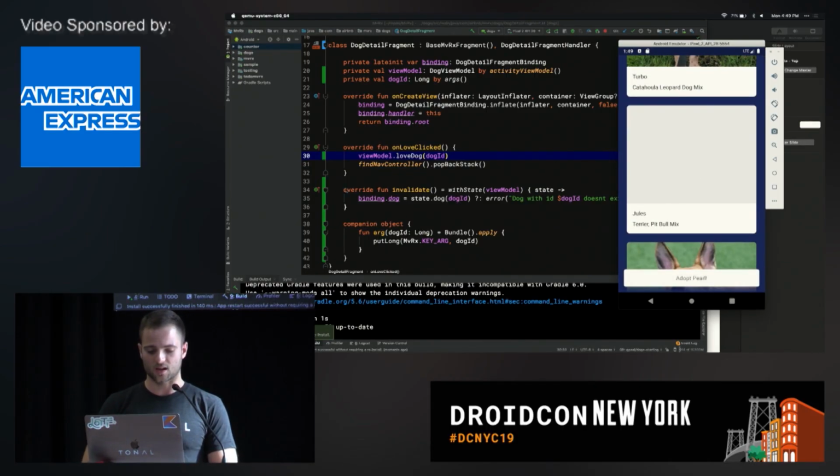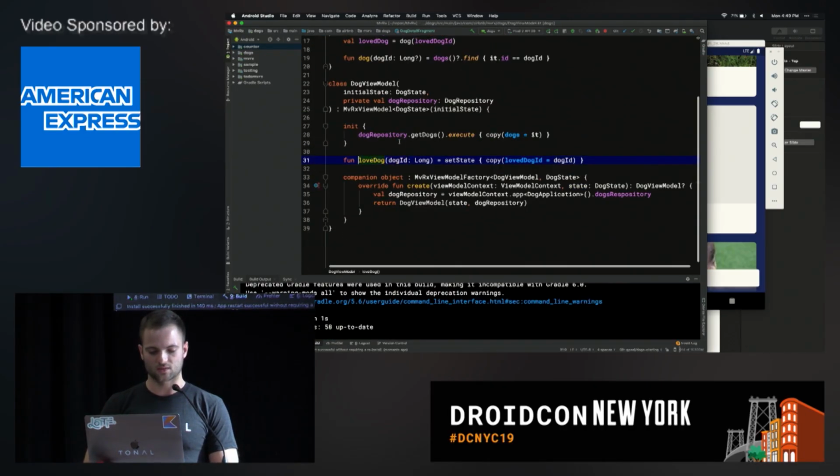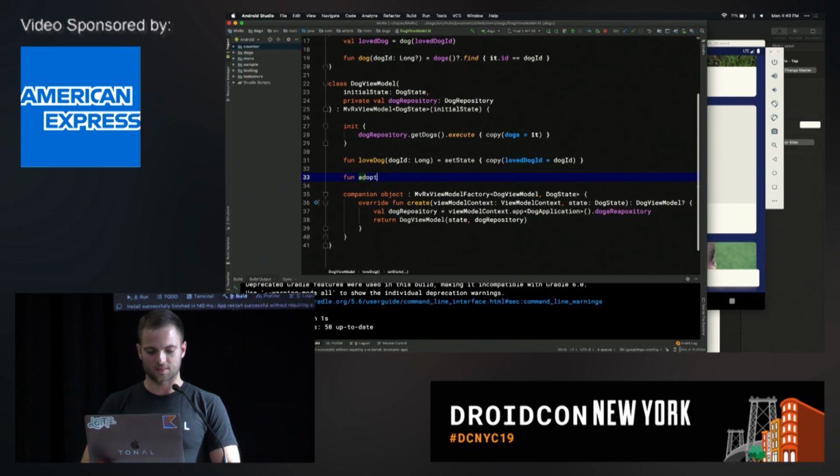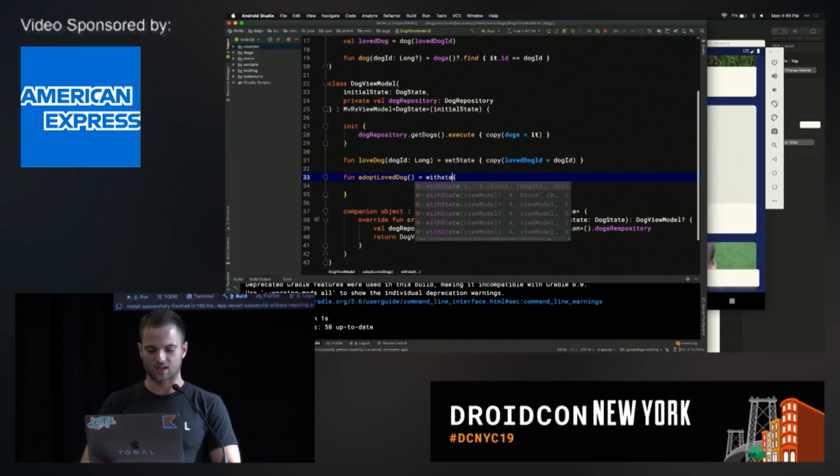Now all we need to do is adopt a dog. We're almost done here. So we're going to go back to our view model, and we're going to say fun adoptDog, adopt loved dog. And then here, we want to adopt whatever dog we love. So we're going to do withState here, like that.